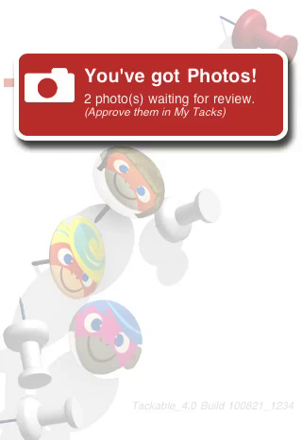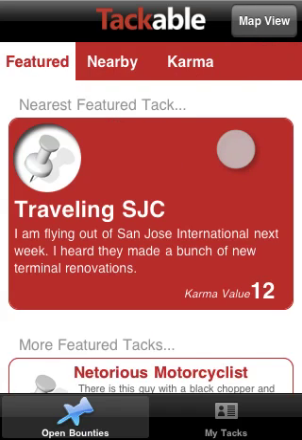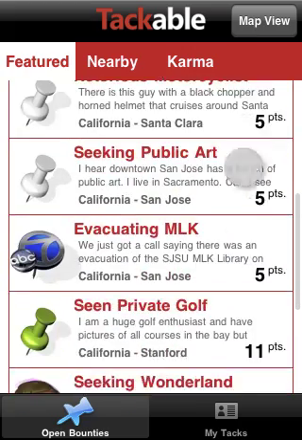So essentially, I've put out a request at a specific location, and that request sits out like a beacon at that location, and other people using the app who happen to be in that location would post based on that request. Lets me see something where I'm not at. Now, jumping right in, it shows you the featured tags, and this is the nearest featured tag. And featured essentially is content that we're highlighting.